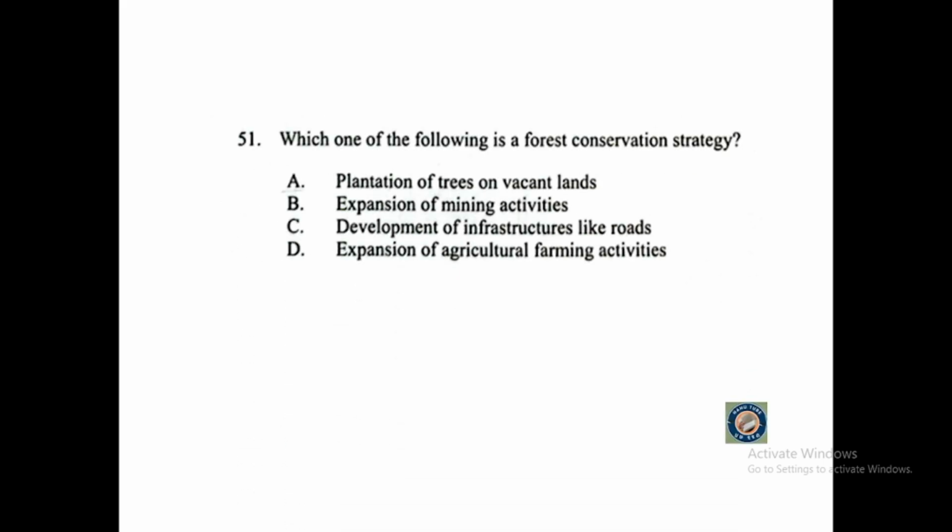Question number 51. Which one of the following is a forest conservation strategy? A. Plantation of trees on vacant lands. B. Expansion of mining activities. C. Development of infrastructures like roads. Or D. Expansion of agricultural farming activities.